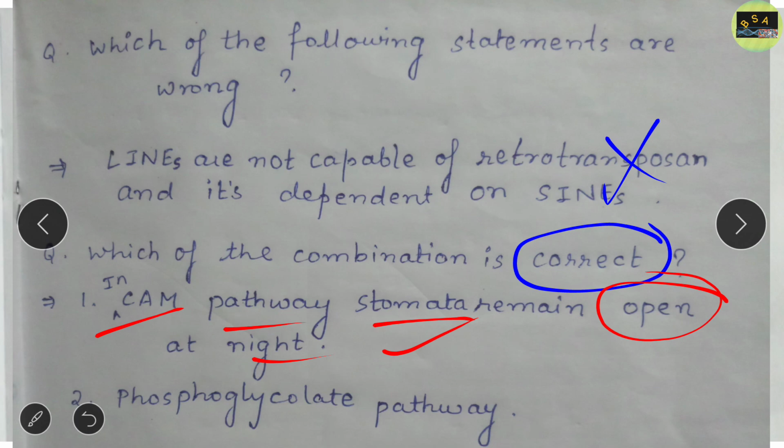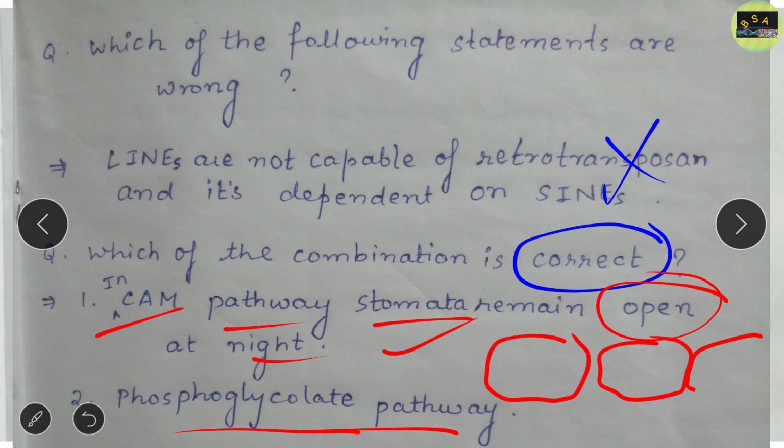And another correct option is about the phosphoglycolate pathway, that is, chloroplast, peroxisome, and mitochondria. So glycerate is formed from here, and from here it moves to mitochondria where it forms 3-phosphoglycerate. So this is the option. So these are the two correct combinations of this question.